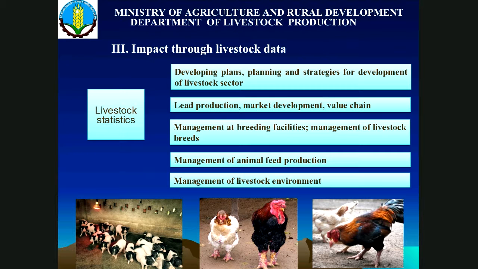And you also know that in Vietnam, normally we have two systems for livestock data. First, the central level, which is the data from the General Statistics Office. And at the provincial level, we also have data collected by the provinces.